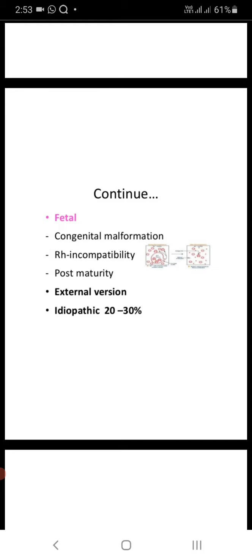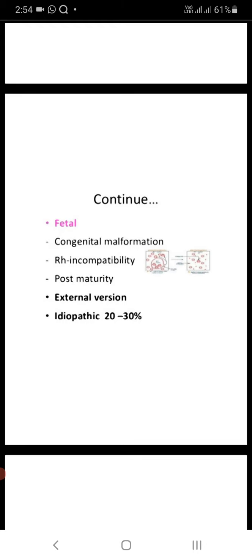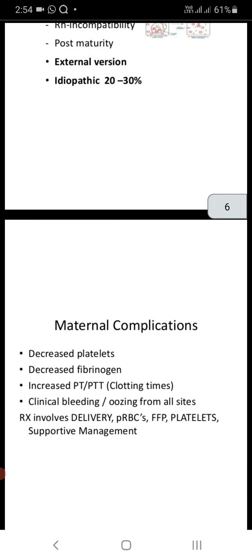External version means that from above the abdomen we change the position of the baby. Internal version means we insert the hand in a cone-shaped manner and give pressure, and the baby is twisted downwards. Another one is podalic version. These versions are not done nowadays. This is a very dangerous procedure. Okay. Then idiopathic, 20 to 30% of cases.